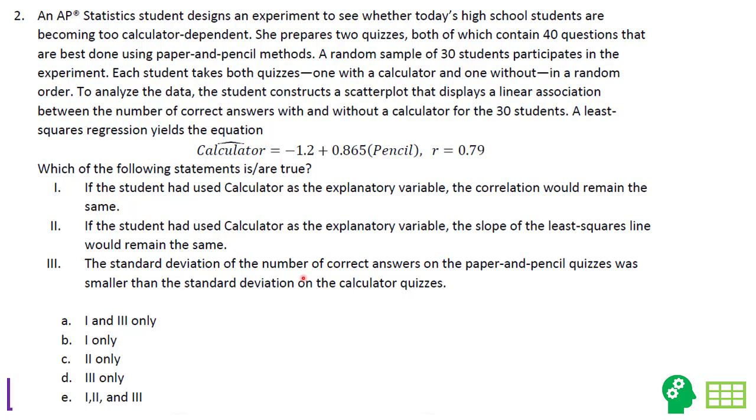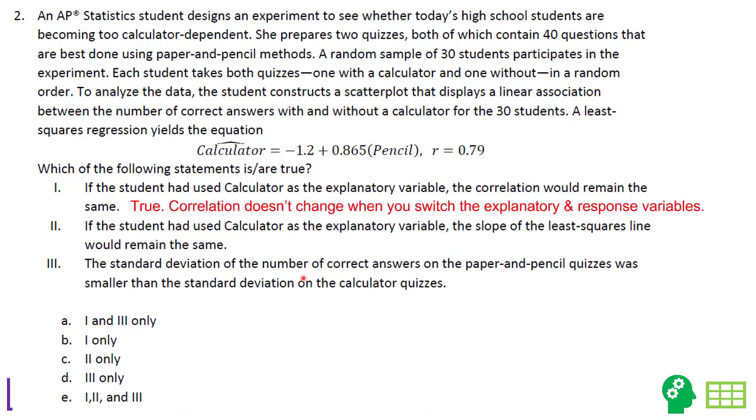A least squares regression yields the equation: predicted calculator score is negative 1.2 plus 0.865 times the pencil score, with a correlation of 0.79. Which of the following statements is or are true? Number 1, if the student had used a calculator as the explanatory variable, the correlation would remain the same. That is true.